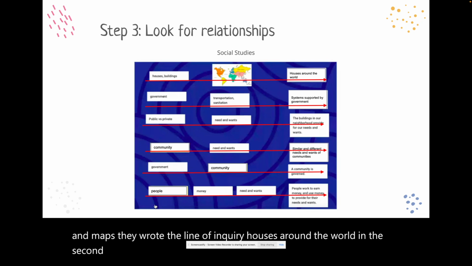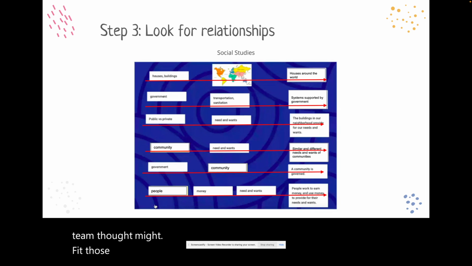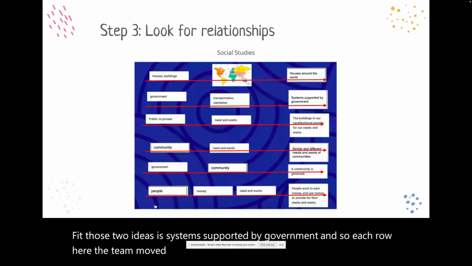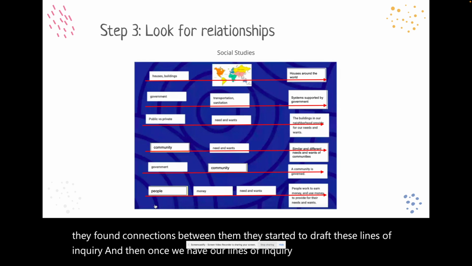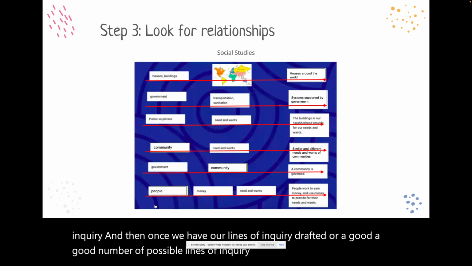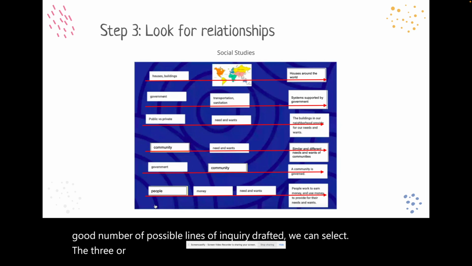In the second row, we see government, transportation, and sanitation. And a line of inquiry this team thought might fit those ideas is systems supported by government. And so each row here, the team moved their ideas and their concepts around. And then once they found connections between them, they started to draft these lines of inquiry. And then once we have our lines of inquiry drafted, or a good number of possible lines of inquiry drafted, we can select the 3 or so that best align to the unit that we are planning to teach.